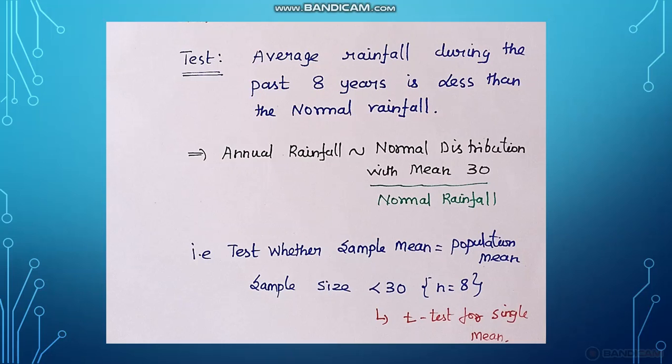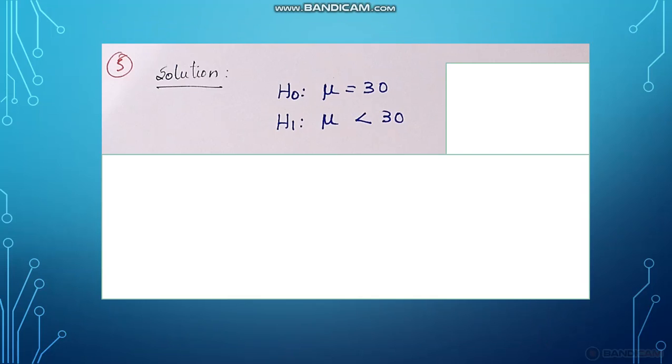In the previous problem they gave the sample mean value, but in this problem they give data, 8 sample data. The sample size is 8 years. So we are going for the t-test for single mean. The hypothesis: null hypothesis is mu is equal to 30, and the alternate is mu less than 30.